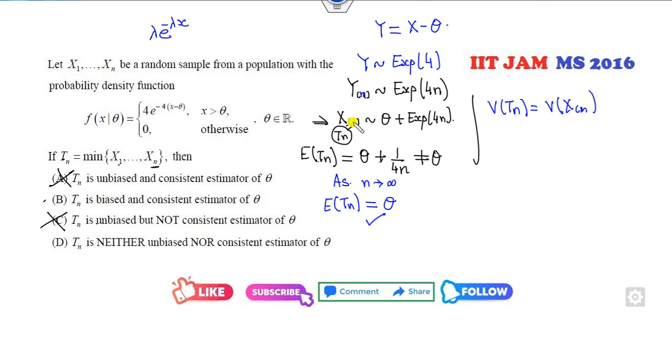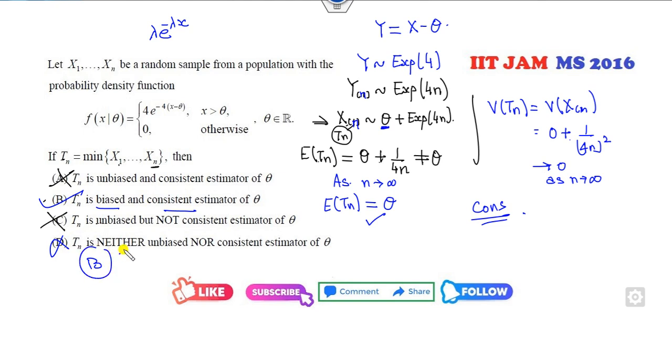This is a constant value, so the variance of the constant is 0. The variance of the exponential is 1 over lambda square, so clearly it goes to 0 as n approaches infinity. So yes, this is a consistent estimator. So T_n is biased and T_n is a consistent estimator is the right option of the problem.